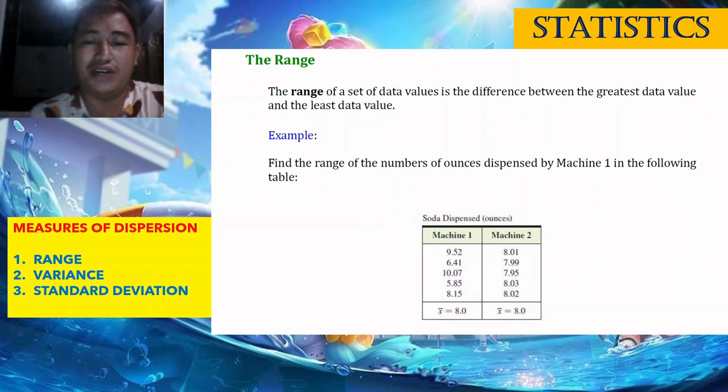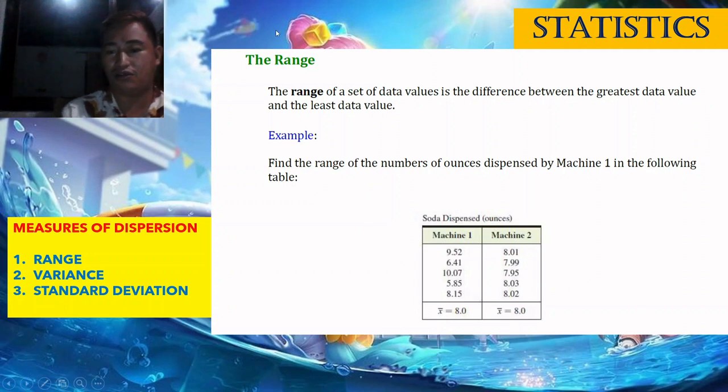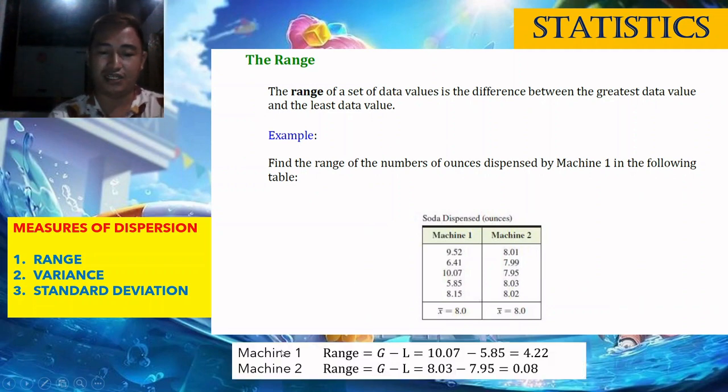For example, find the range of the numbers of ounces dispensed by machine 1 in the following table. We have machine 1 and also machine 2, so we will solve for both. For machine 1, the range is the greatest minus the least, G minus L. The greatest here in machine 1 is 10.07, minus the least, which is 5.85. So the answer is 4.22.